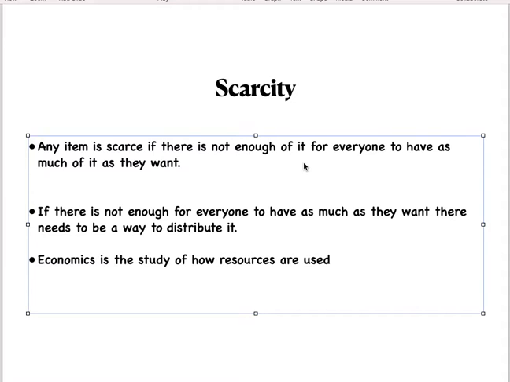Often we put prices on things so people don't buy as much. Even if you think, for example, of street parking, they put time limits so more people can use the spaces, or they put parking meters with charges. So if you want to park in a desirable place, like right outside the strip or somewhere like that, you have to pay money to have the privilege of using that space. Now, economics is the study of how these resources are used and how people make these choices.